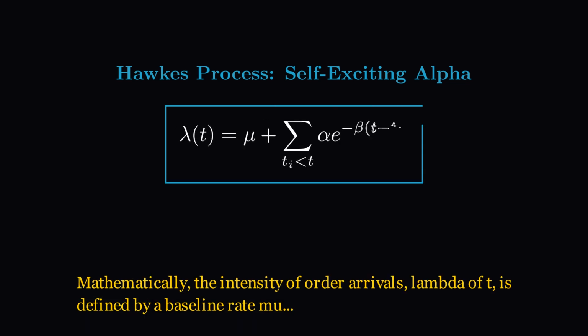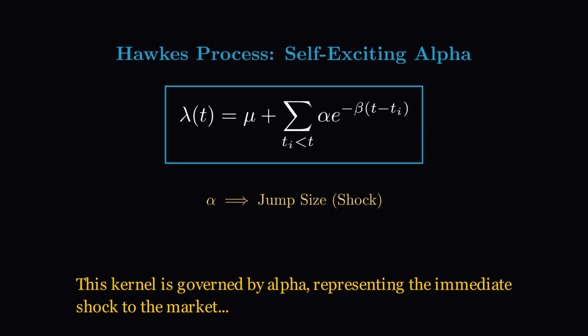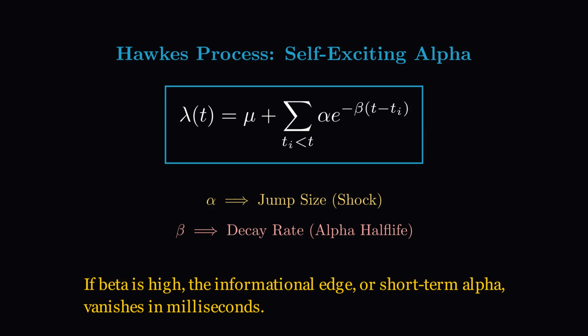Mathematically, the intensity of order arrivals, lambda of t, is defined by a baseline rate mu, plus a sum of exponentially decaying kernels from all past events. This kernel is governed by alpha, representing the immediate shock to the market, and beta, which controls the speed of the alpha decay over time. If beta is high, the informational edge, or short-term alpha, vanishes in milliseconds.